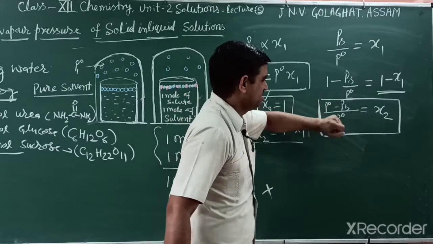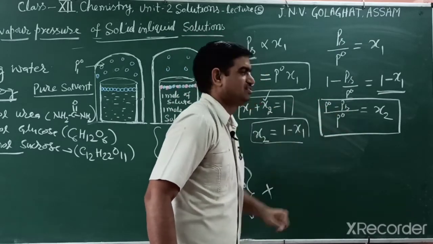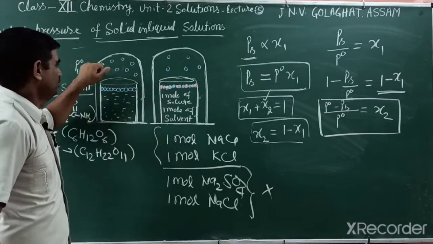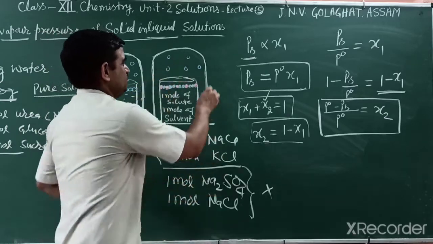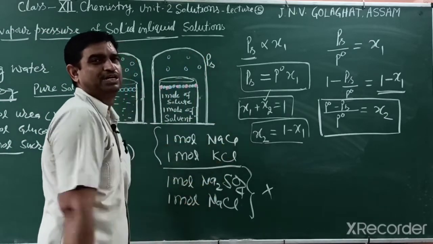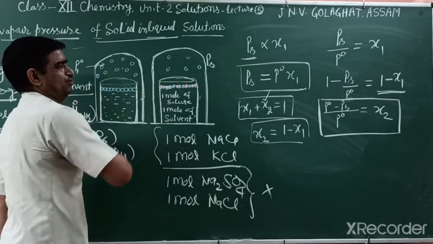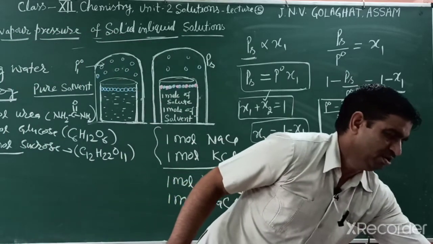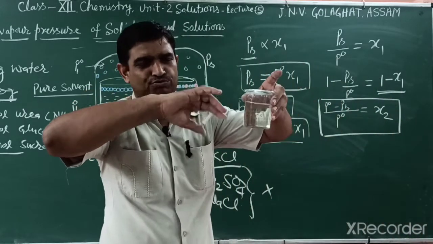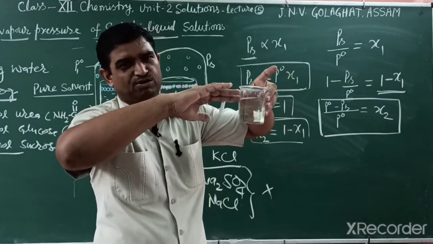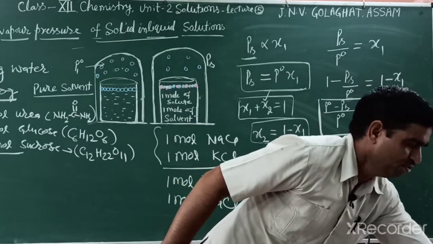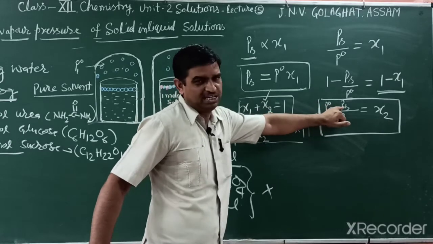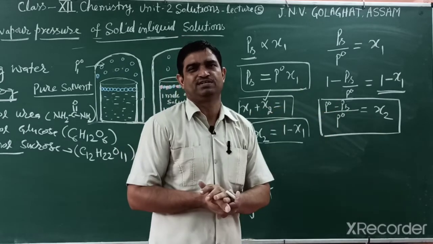So what is this term? P naught minus PS. P naught is the pure vapor pressure of solvent, and PS means the vapor pressure of solution. This one is the lowering. How does the lowering happen? Because when we put 1 mole of sucrose, the number of particles at the surface is reduced, so the vapor pressure decreases. P naught minus PS is the lowering in vapor pressure.